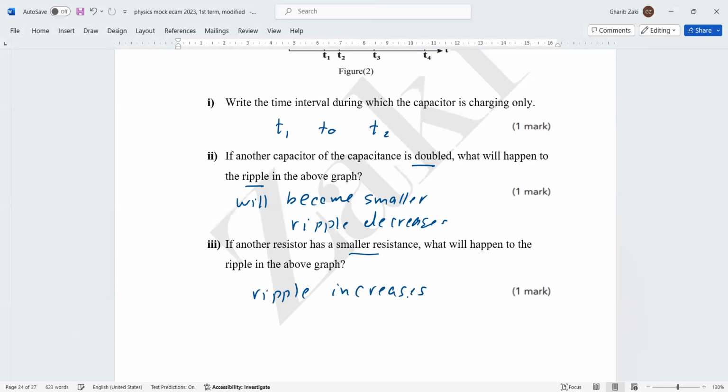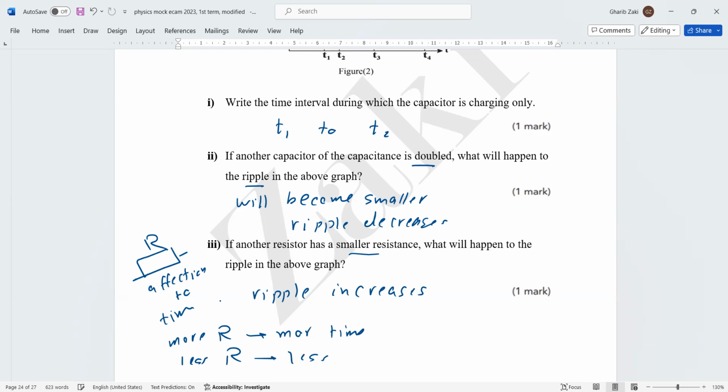Again, the resistor affects the time of charge. More R, more time. Less R, less time. So a smaller resistor means a smaller time, so the ripple increases.